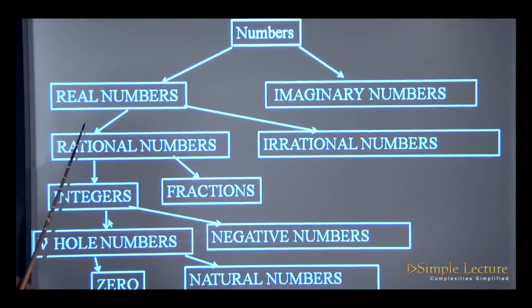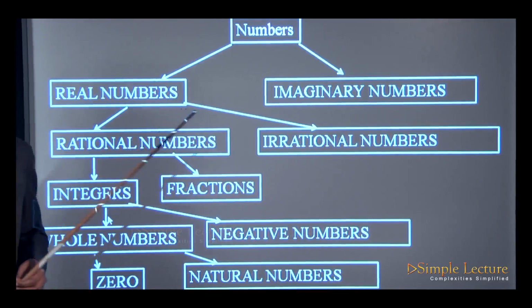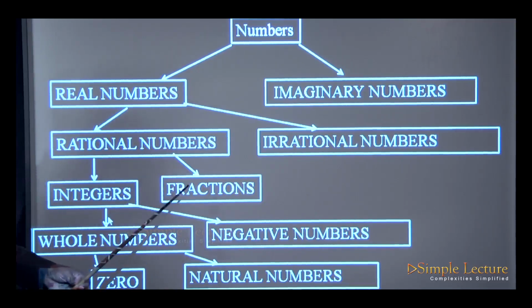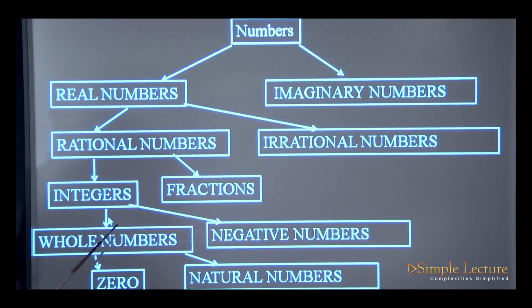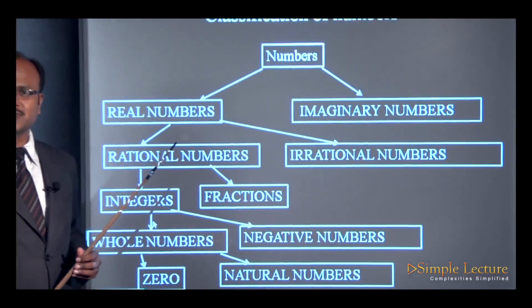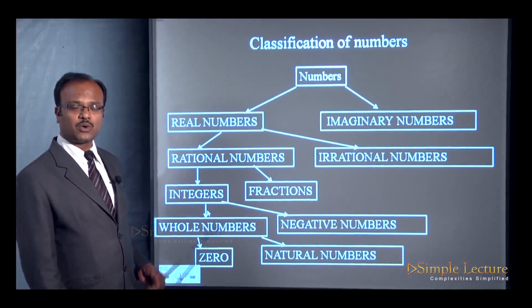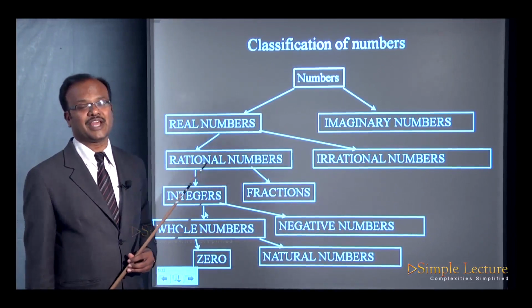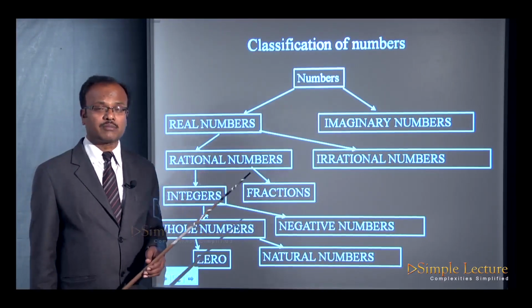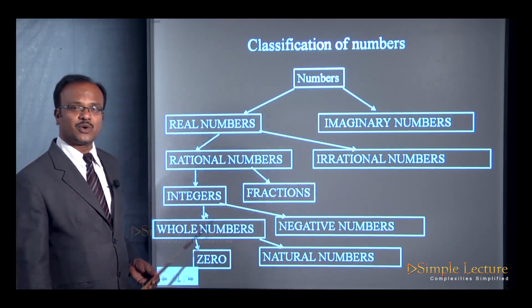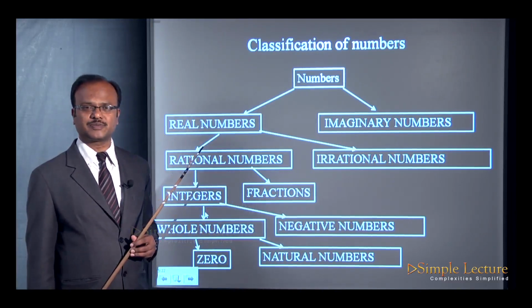And real numbers can be further classified into rational numbers and irrational numbers, wherein rational numbers can be further classified into integers and fractions. Integers can be classified into whole numbers and negative numbers. And for these whole numbers, if you remove 0, the whole numbers will become the natural numbers. So all the whole numbers except 0 become the natural numbers, wherein 0 is excluded from the whole numbers.